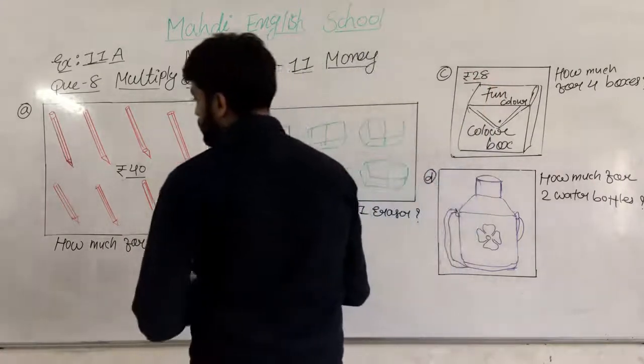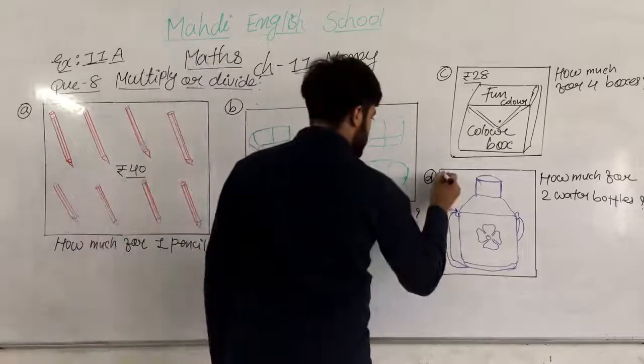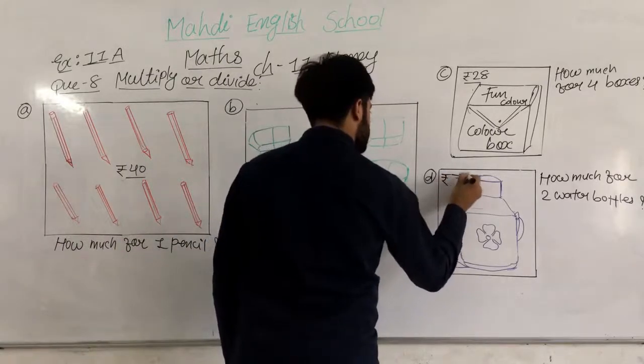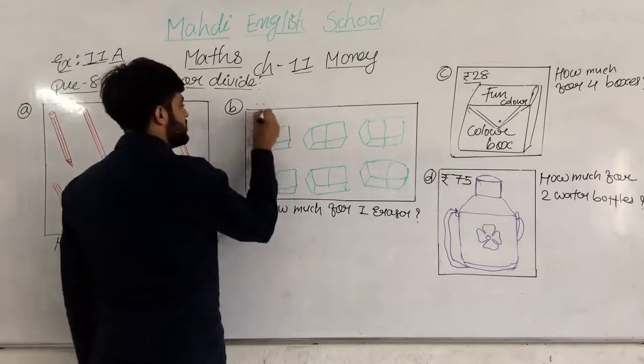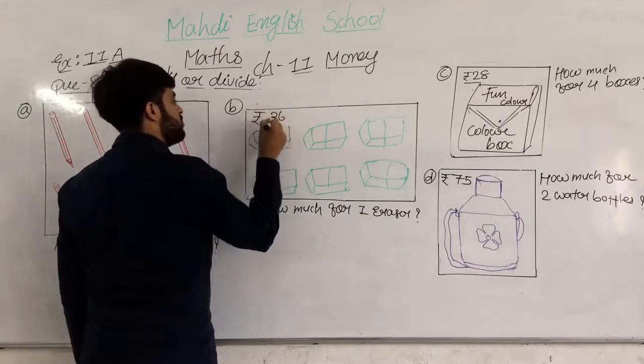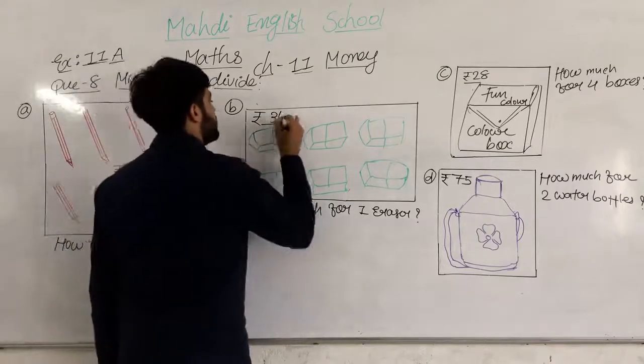The water bottle is what, my dear students? 75 rupees. The water bottle is 75 rupees. And the eraser is priced at 36 rupees. How much, my dear students? 36. 5 points. I hope you all understood.